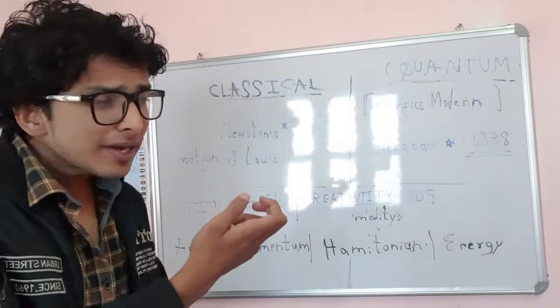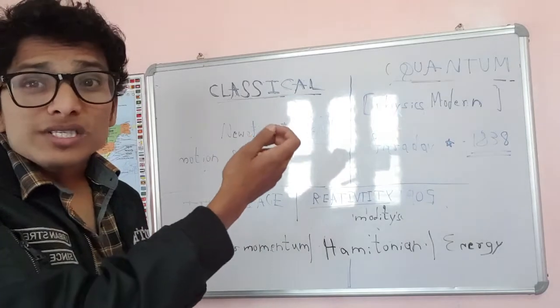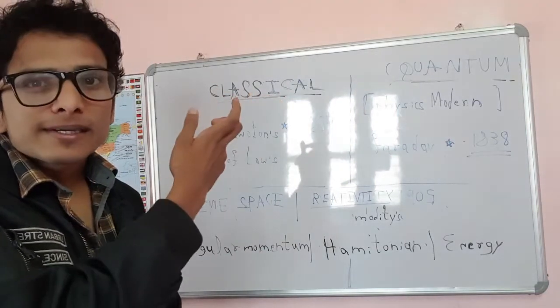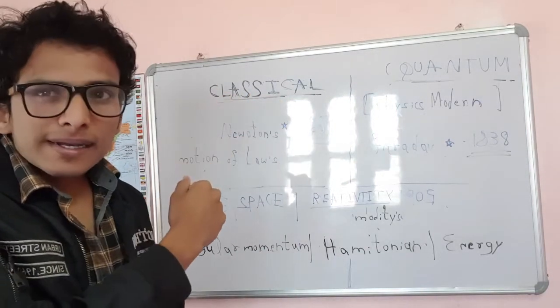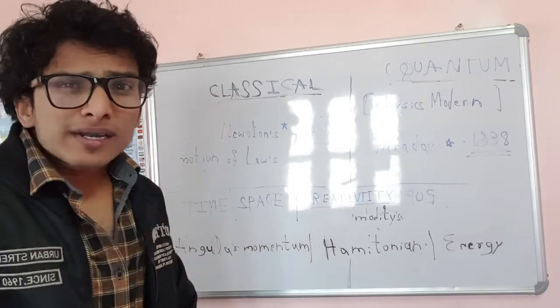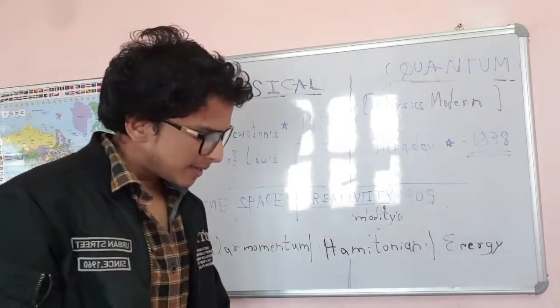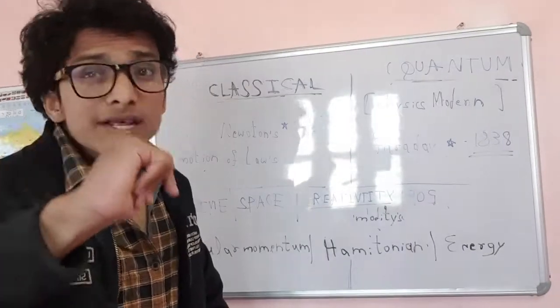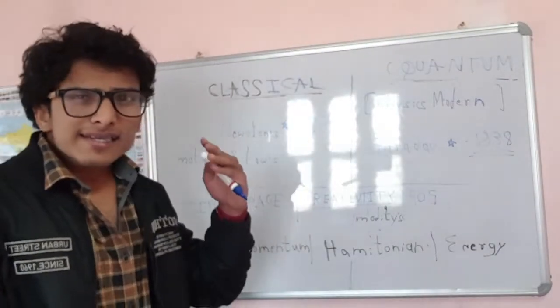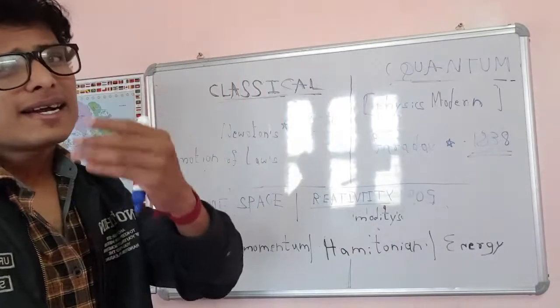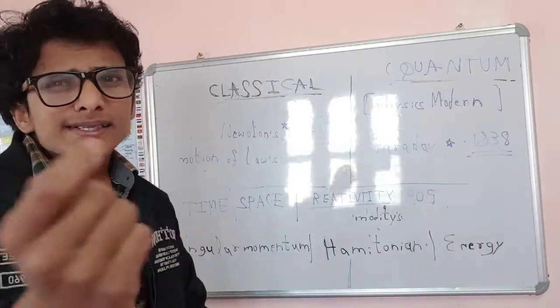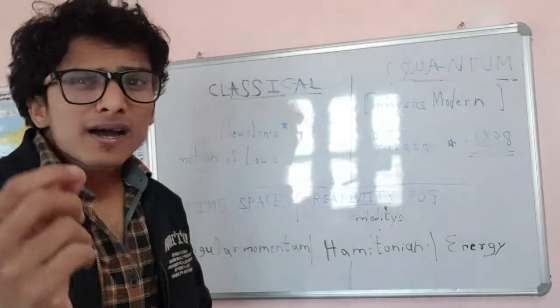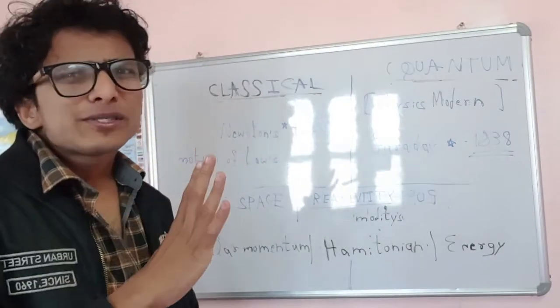With the help of that you can get the position of any object. But Einstein told that no, there is another coordinate also. We can take the fourth coordinate as time. That's it. Only this much he modified.